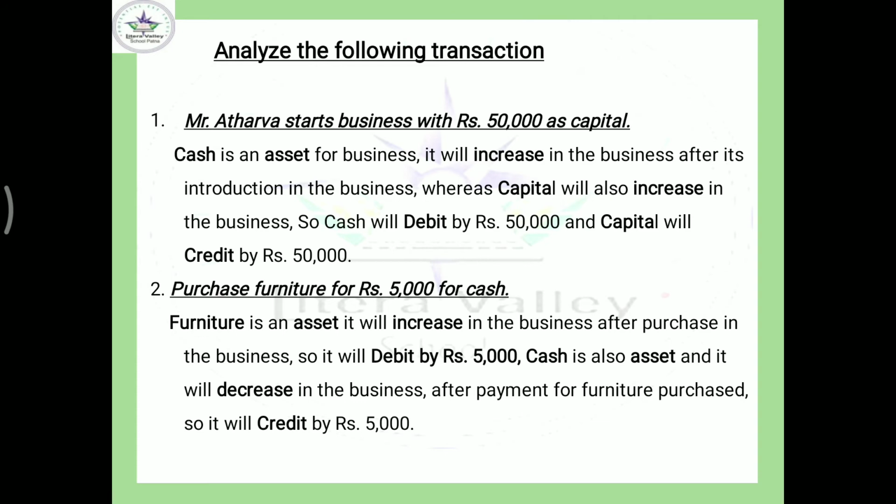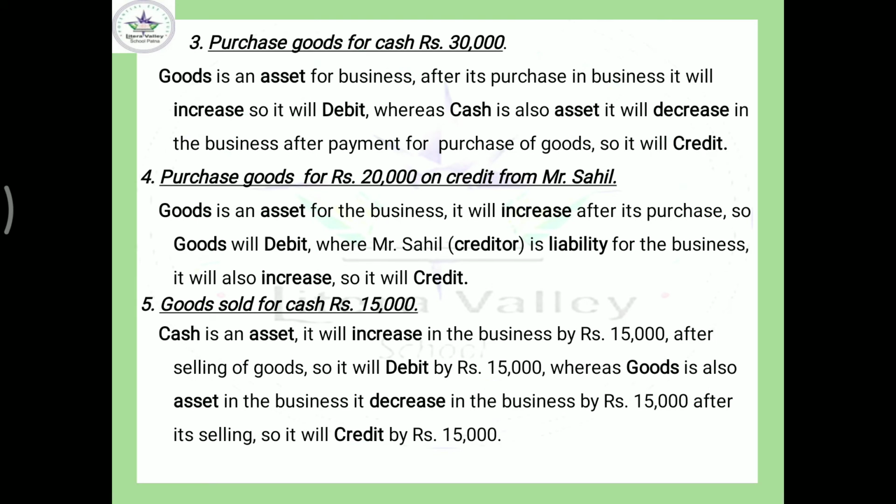Okay. Come to the next. Purchase goods for cash, rupees 30,000. Goods is an asset, as you are aware. So when it is purchased, it will increase in the business and goods will debit, and you have made a payment for the purchase of that goods. So cash will decrease and cash will credit.